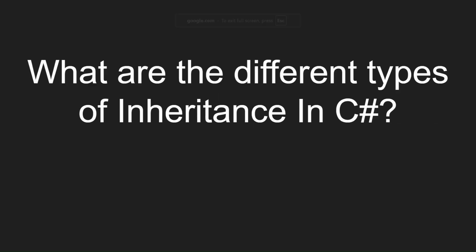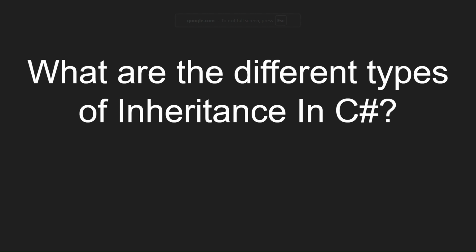What are different types of inheritance in C#? So as far as I recall, there are 4 types of inheritance, namely single inheritance, multiple inheritance, multi-level inheritance, and hierarchical inheritance. Single inheritance is a case where there is one base class and one derived class. Multiple inheritance is a case where there are multiple base classes and one derived class.